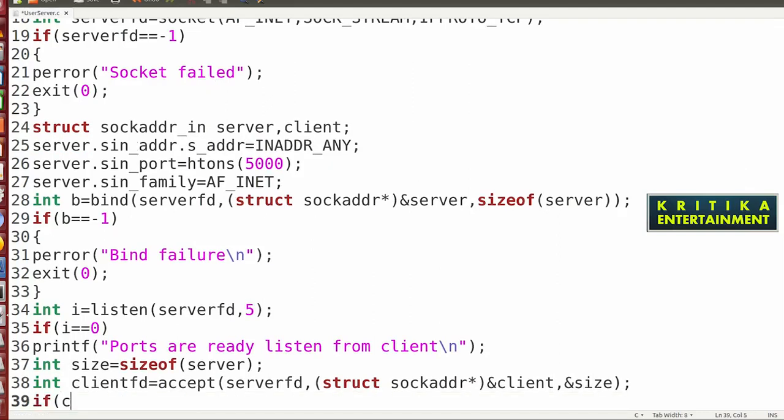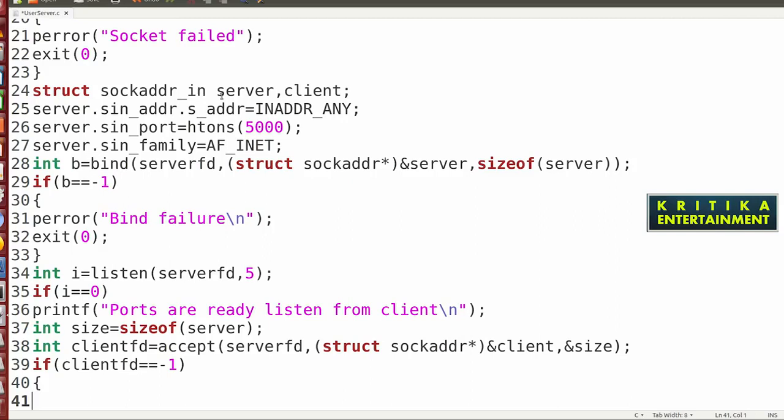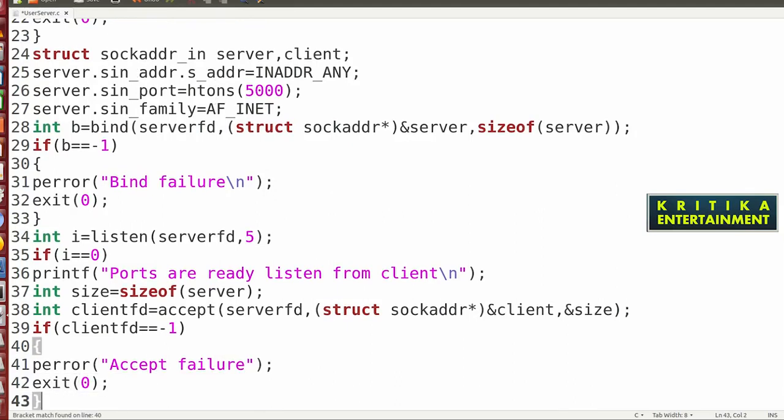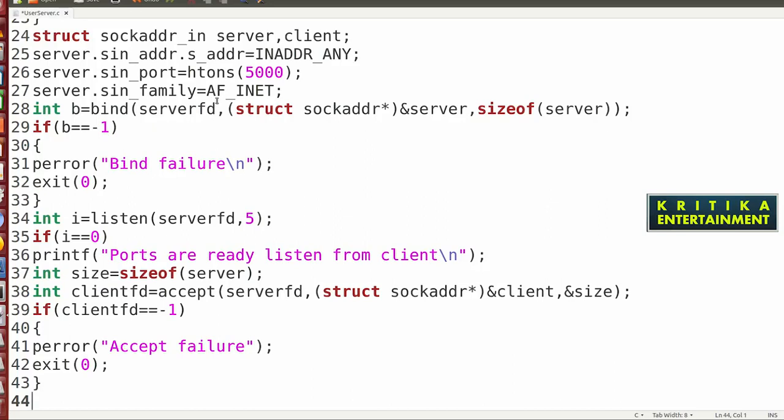Here if client_fd equals -1, then you can write perror accept failure, then exit 0. The bracket will be closed. Then what will we do? Here you can write printf.